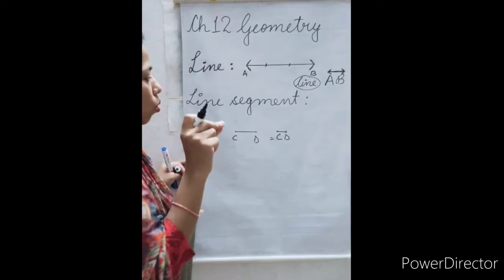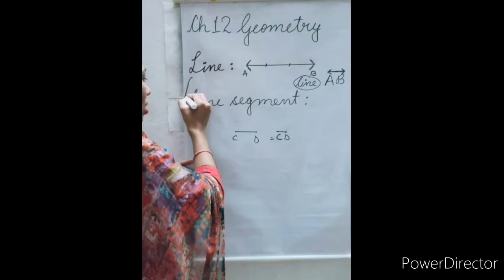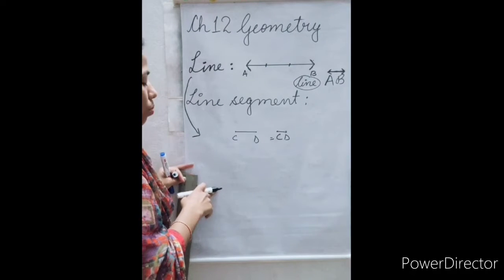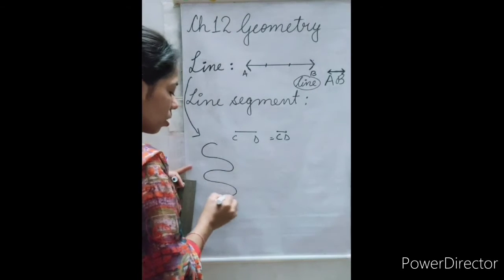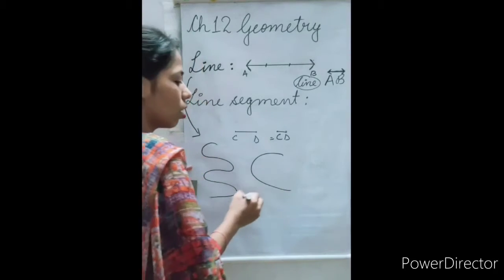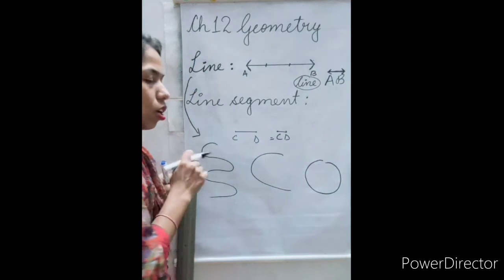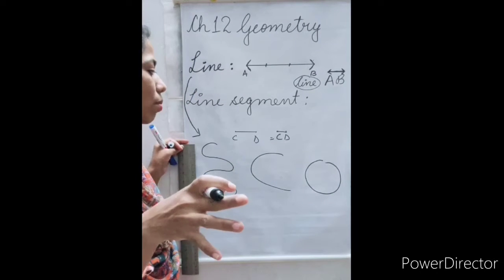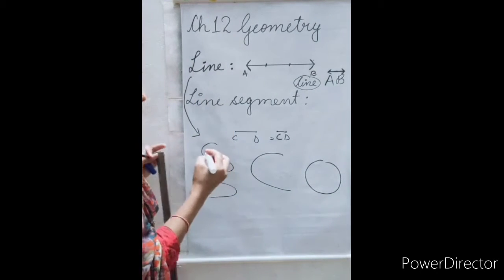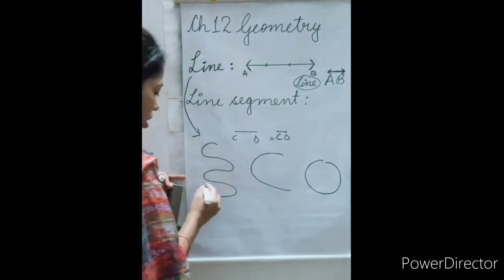After this, as I said, we will discuss different types of lines. Lines can be wavy, it can be curved. If you see circular lines, so a line can be of many types. After line segment, we will study about ray.